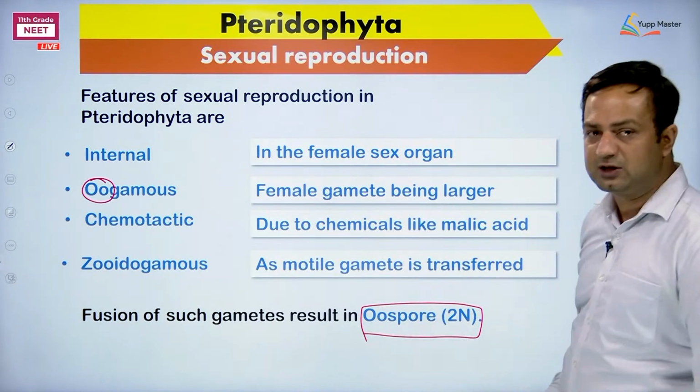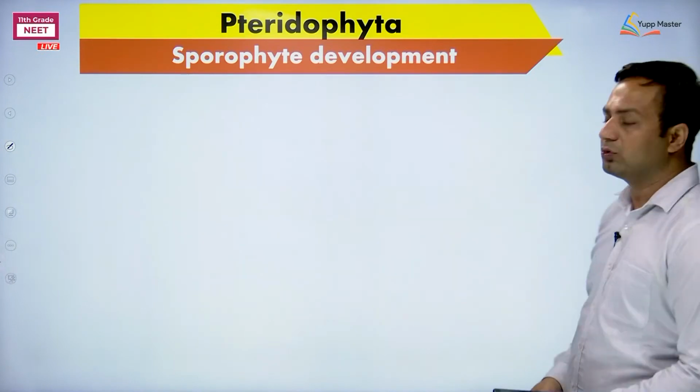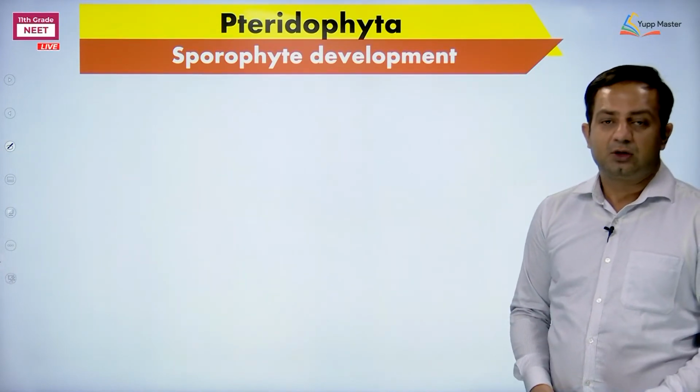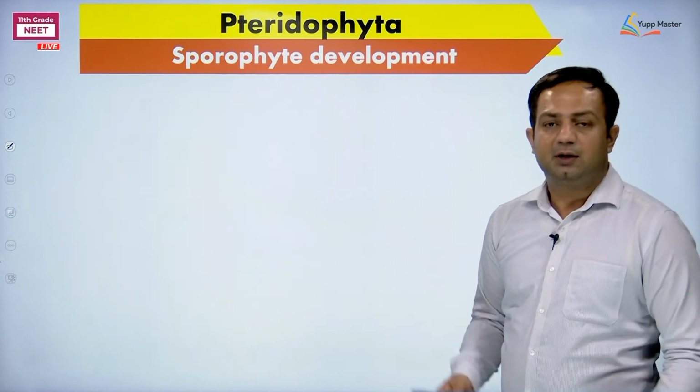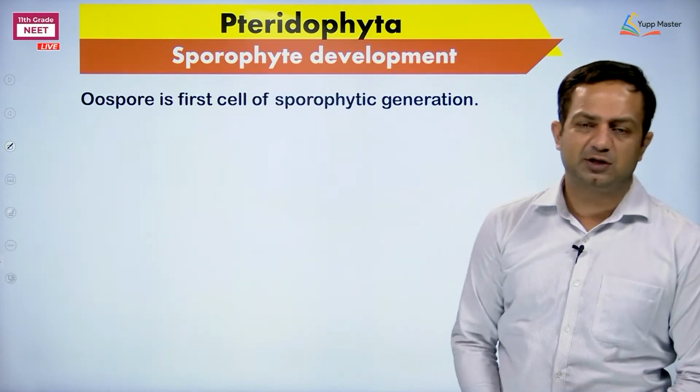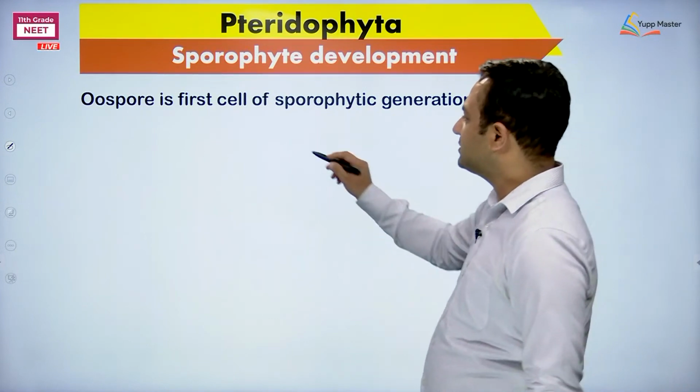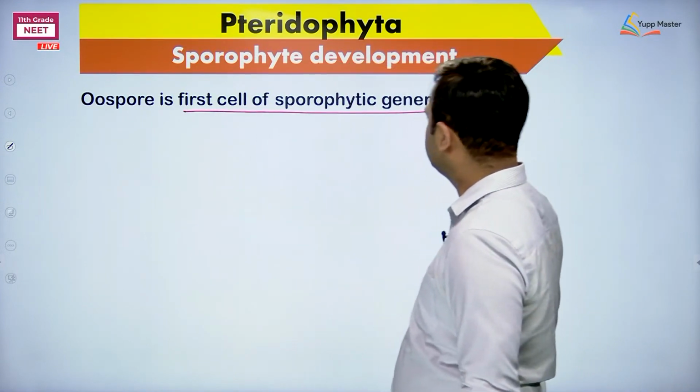Okay. Going to the next feature, the other characters. So the sporophyte development. How does the sporophyte develop? The oospore is the first cell of the sporophytic generation. It is diploid obviously. And so the first cell of the sporophytic generation is the oospore.